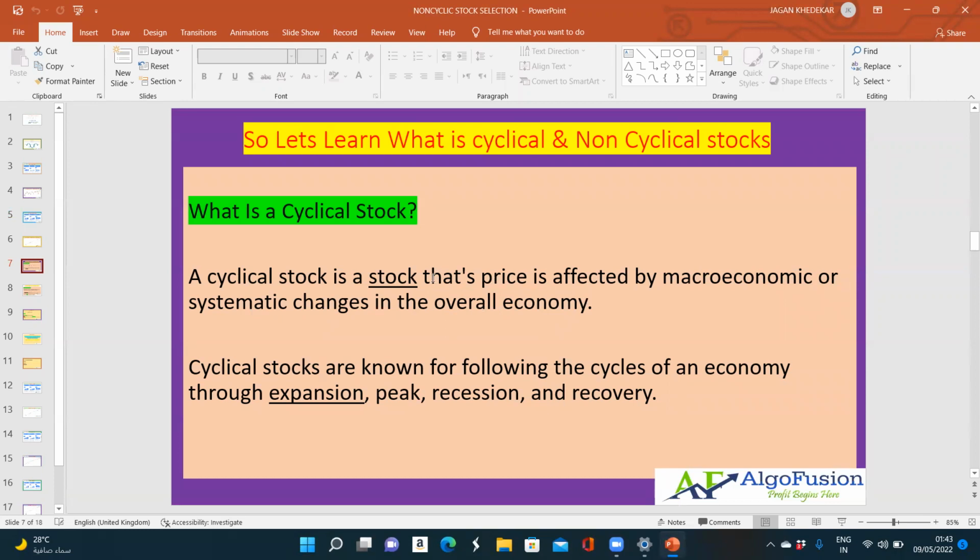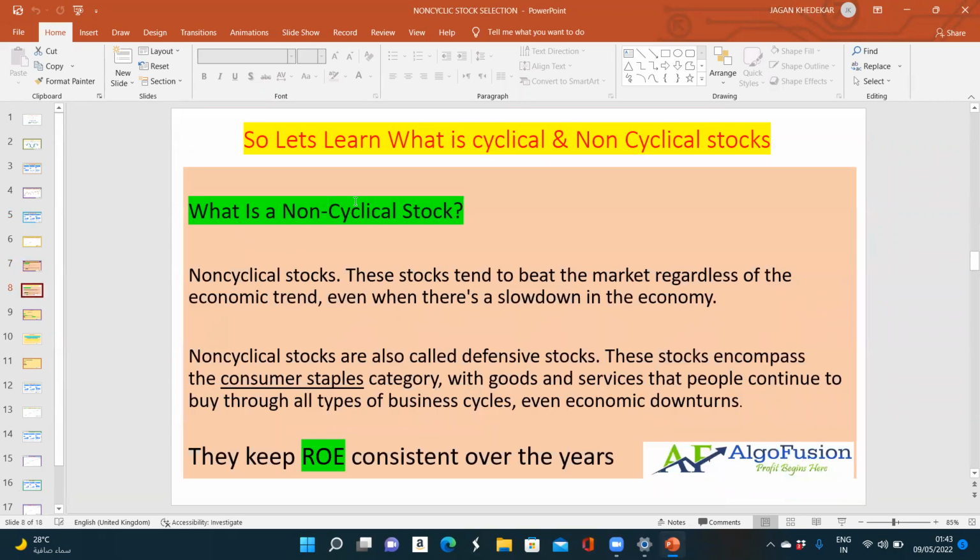Cyclical stocks follow the cycles of the economy already mentioned before: expansion, peak, recession, and recovery. A non-cyclical stock is a stock that beats the market regardless of the economic trend, even when there is a slowdown in the economy. So this is the perfect stock for investment.